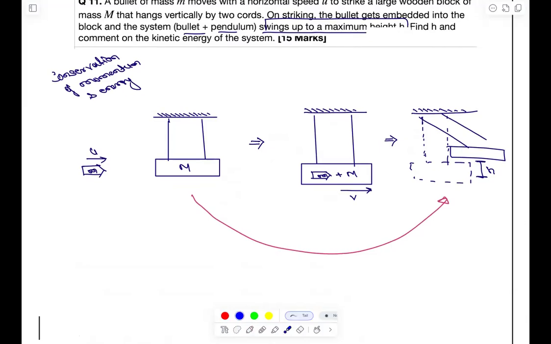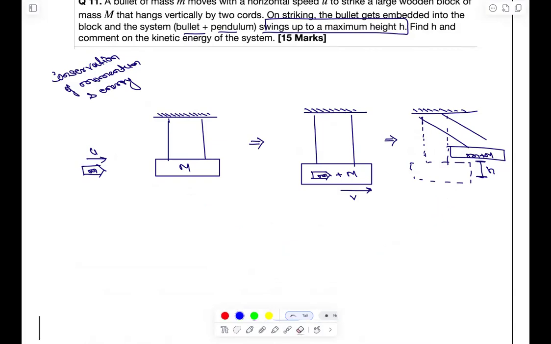This is scenario 1, when it was hanging and the bullet was coming, and this is the scenario when bullet plus mass both go to a height h. Can we compare these two scenarios, and can we apply conservation of momentum or conservation of energy here? You need to understand we cannot apply that. The reason being, when this hits m, it will be a perfectly inelastic collision, so lots of the energy will get out of the system, so we cannot conserve the energy now.